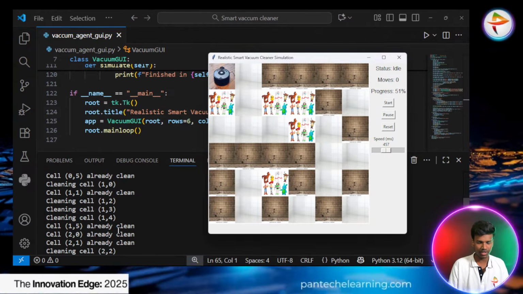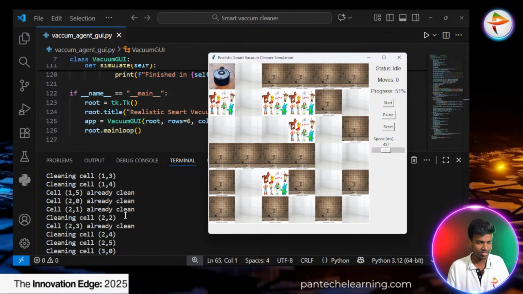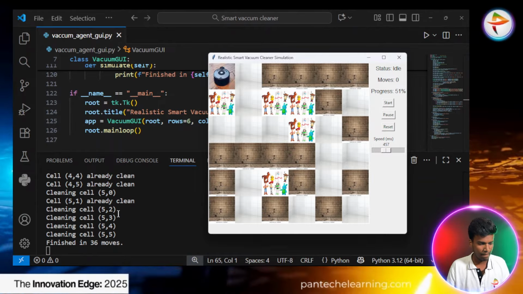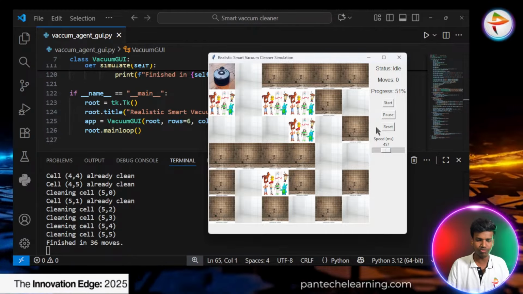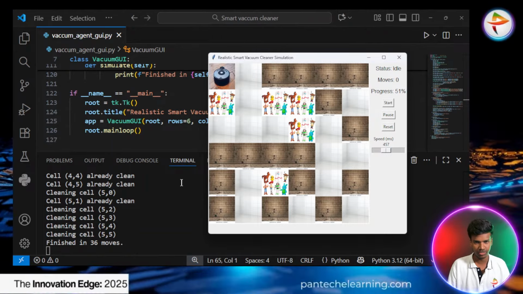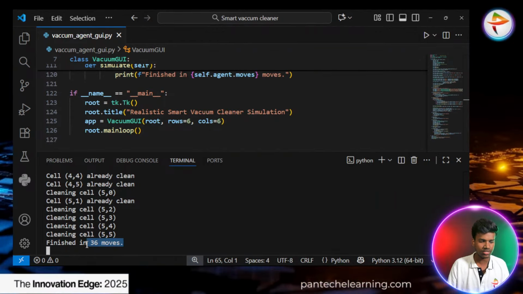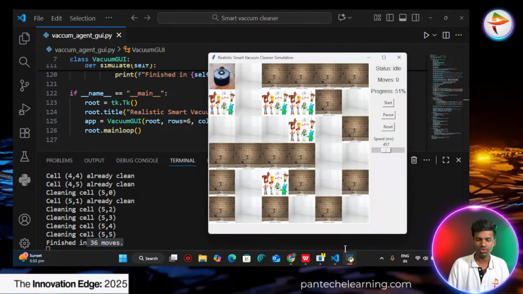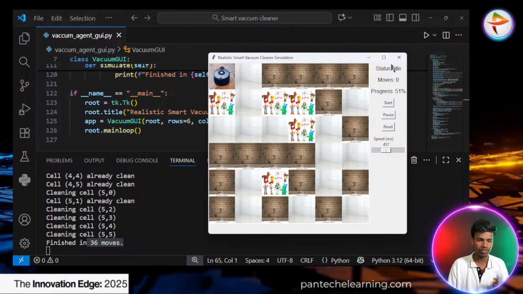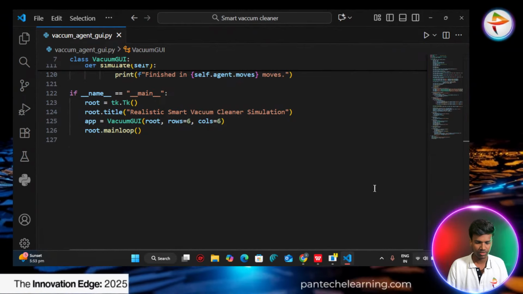Okay, now I try to understand what I try to say. So I get stuck a little in between with my pronunciation, so that's why I am asking you. Totally 36 moves have to be taken for cleaning in the particular previous simulation. Before that, they take 36 moves to clean the environment. Okay, so this is the way every vacuum cleaner has to be executed. So now you understand what I try to say.